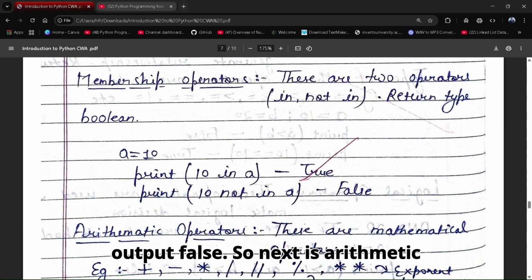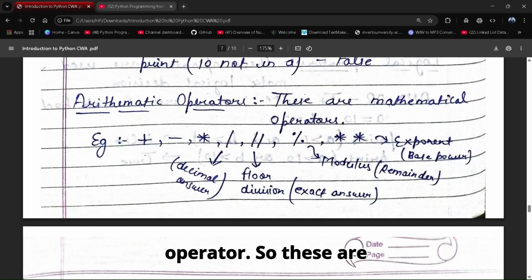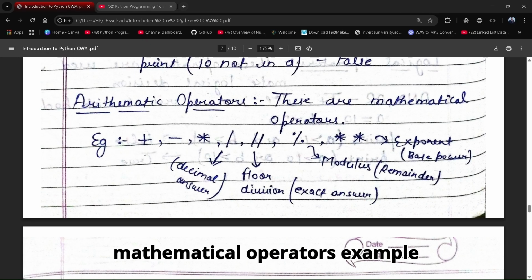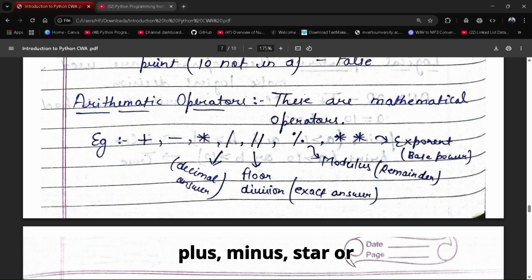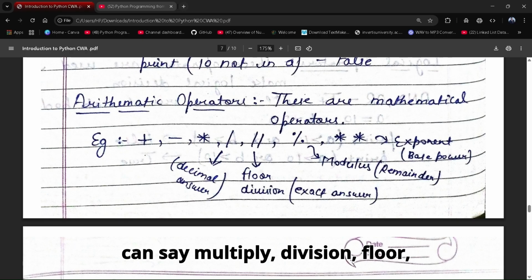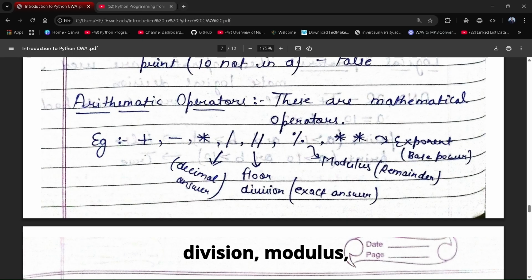So next is arithmetic operator. So these are mathematical operators. Example, plus, minus, star or we can say multiply, division, floor division, modulus, exponent. So these will be used to do these operations.